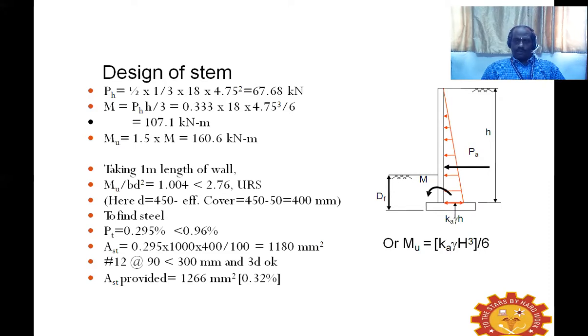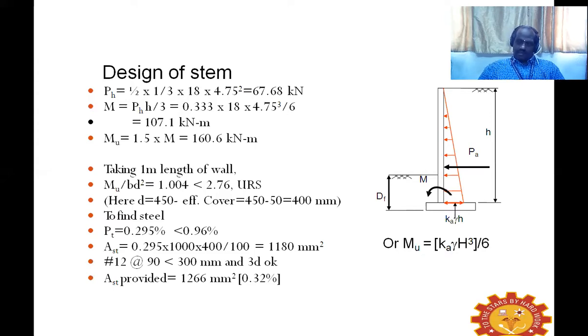According to the element, we can see the vertical stem is joined with the base slab. At that junction, we have to find out the maximum bending moment, because the pressure diagram also varies from 0 to maximum at the junction.